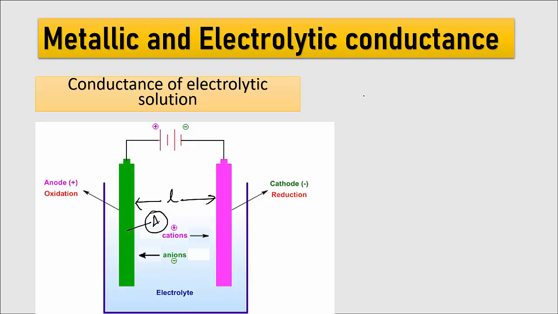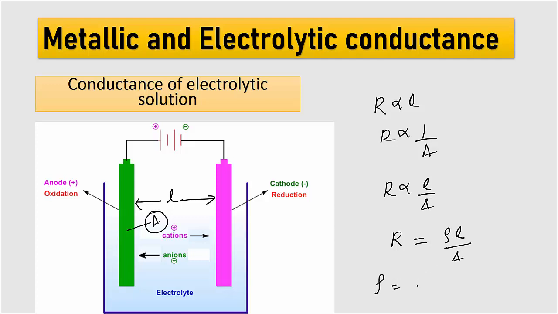So similarly, in this case also, resistance is directly proportional to the length between the two electrodes and also inversely proportional to the area of the electrode. So similarly, I can write R is proportional to L by A. Now R is equal to rho L by A. Now what is rho? Rho is the proportionality constant. This is called the resistivity of the conductivity cell.